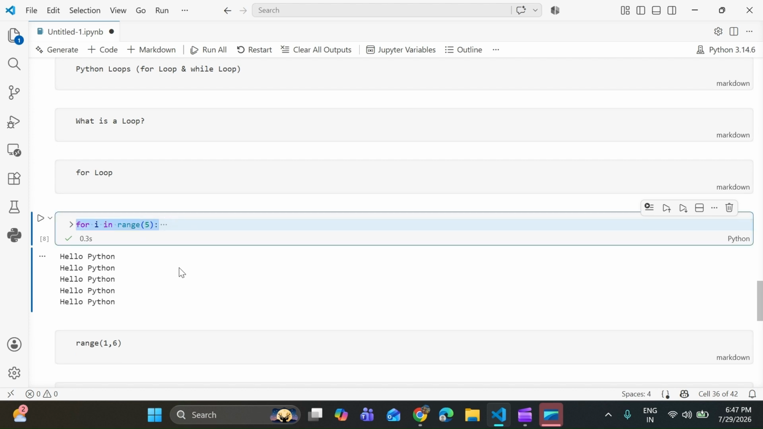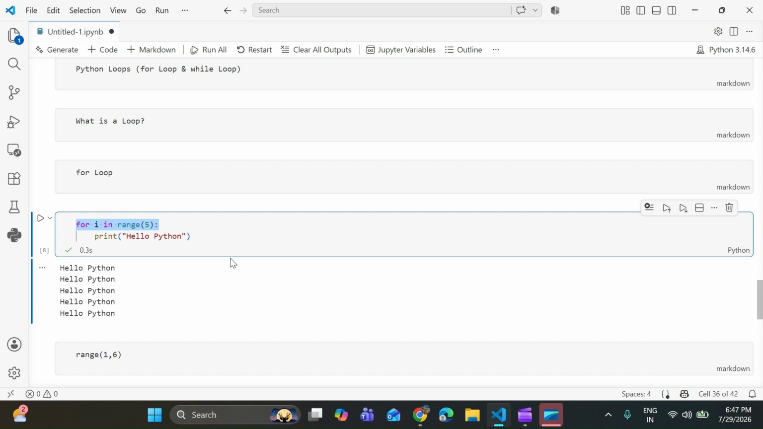Here, range(5) creates numbers from 0 to 4. So the loop runs 5 times. The variable i stores the current number. During the first iteration, i is equal to 0, and in the second iteration, i is equal to 1, then 2, 3, 4. Every time the loop runs, Python executes the indented line. So that's why hello Python is printed 5 times.